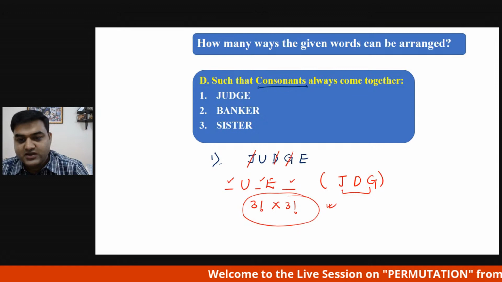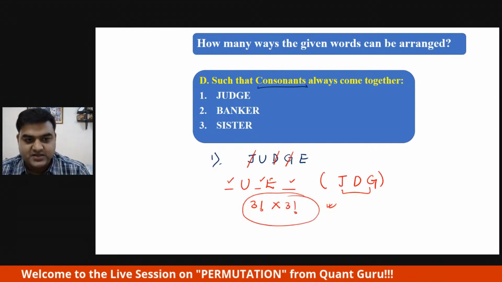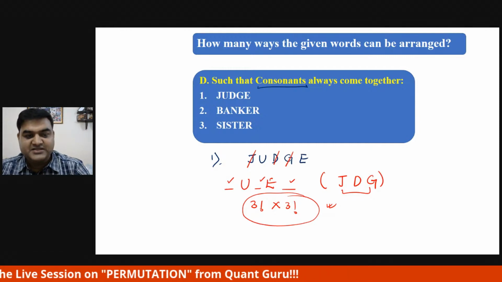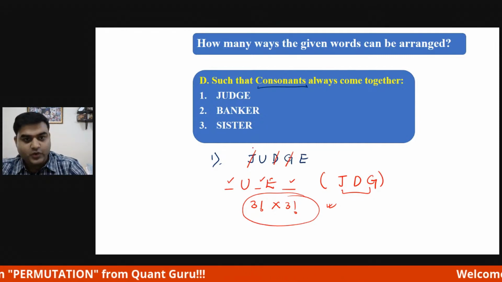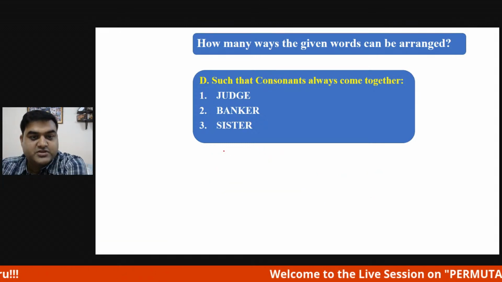Okay, Saurav has said 36. Very good. 3 factorial is 6 and 3 factorial is 6, so 6 sixes are 36. Wonderful. Let's see the second question now. Okay, BANKER. And sister, you guys will do on your own. If you want, some other question can also be given.